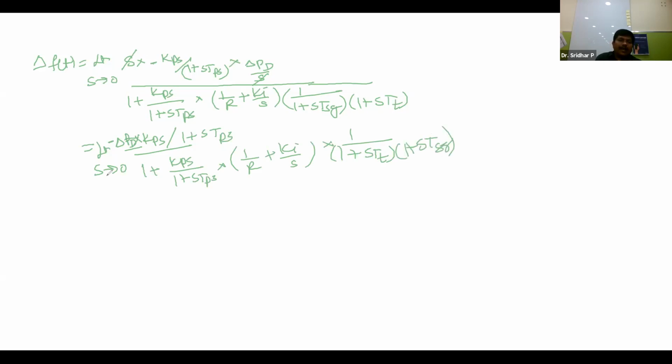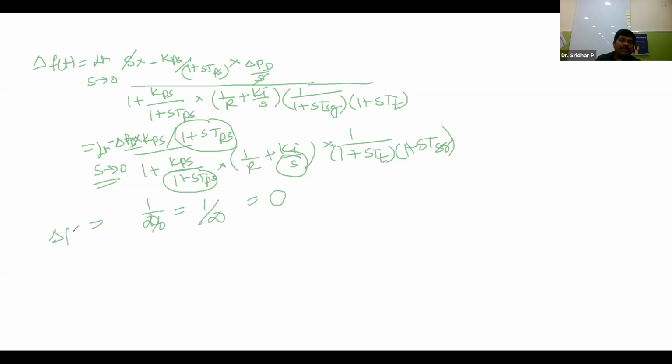So if you are applying the limiting operation, limit s tending to 0, now this value becomes 0, and this value also becomes 0. Now overall this s operator is there here. So if s is tending to 0, what are you going to get? You are going to get 1 by 0, that is nothing but 1 by infinity. So 1 by infinity is nothing but 0.